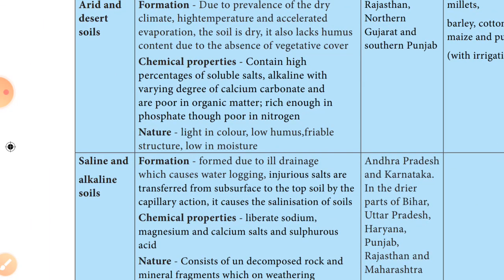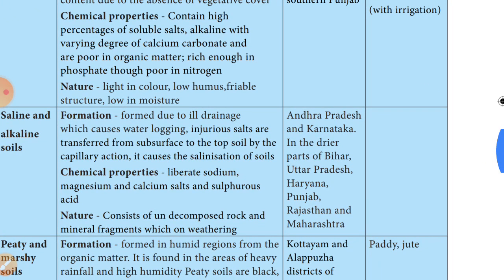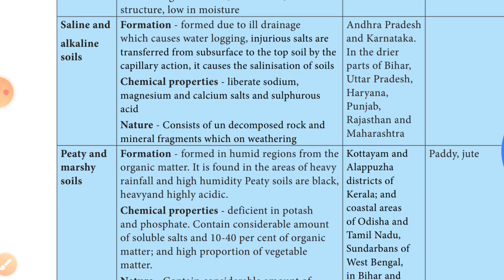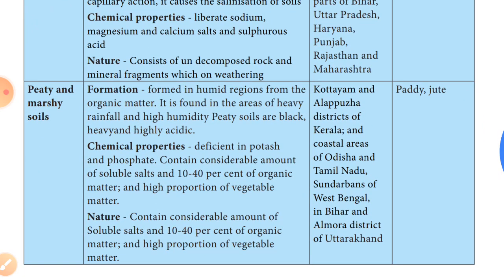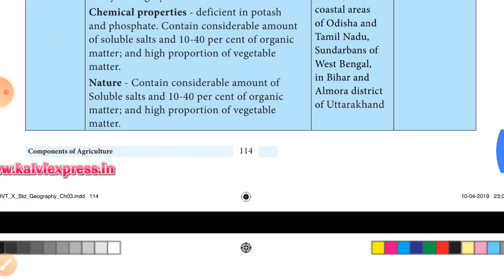The saline and alkaline soil is formed due to ill drainage in Andhra Pradesh and Karnataka. The peaty and marshy soil is formed in humid regions with organic matter, in the Kottayam and Alappuzha districts of Kerala and the coastal areas of Odisha and Tamil Nadu. The crops cultivated are paddy and jute.